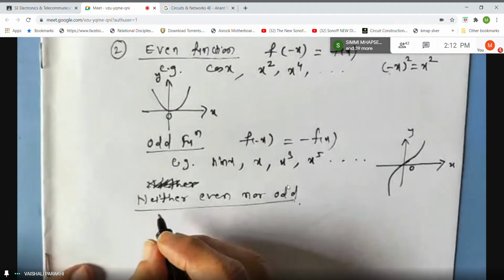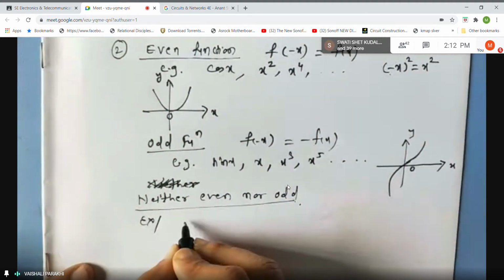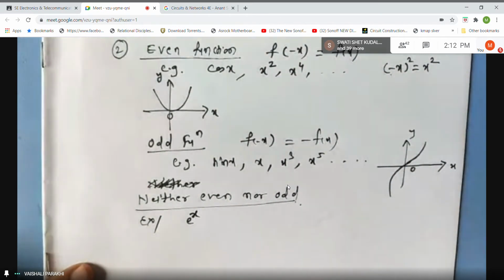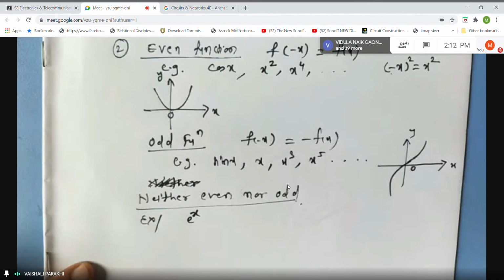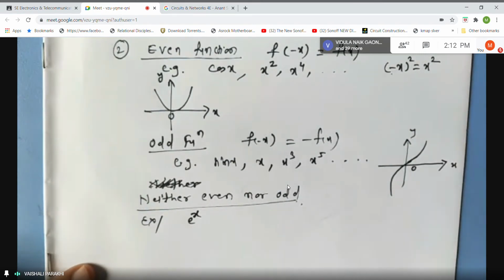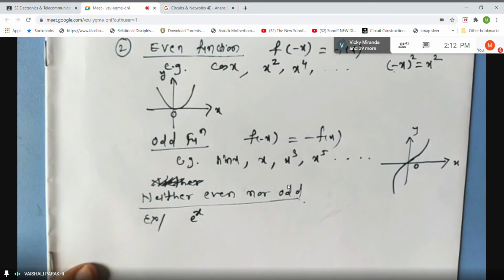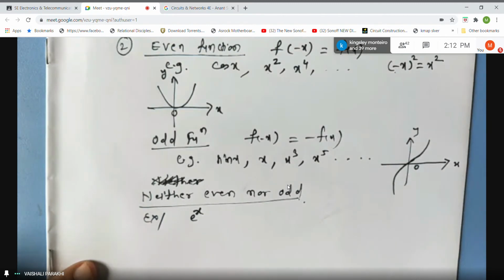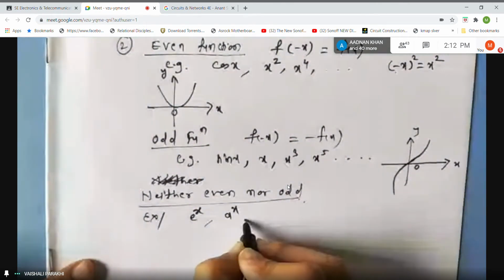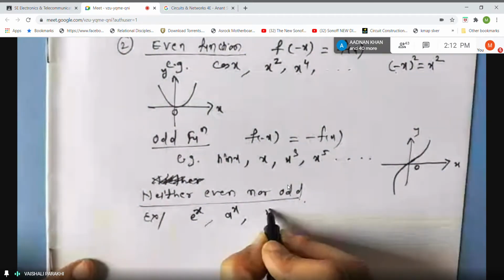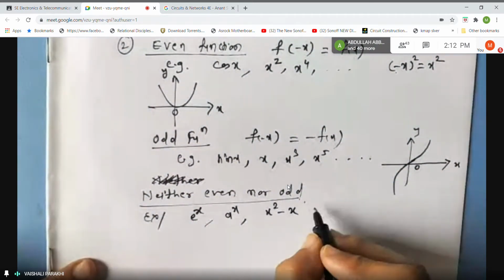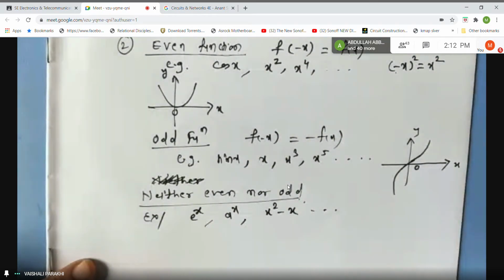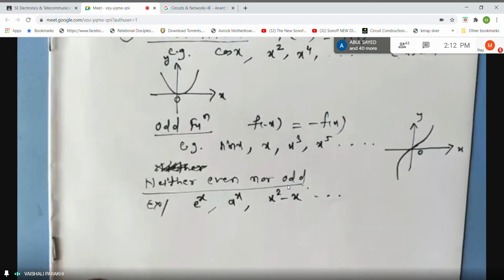For example, suppose I write e raised to x. Whether you change x to minus x or keep x as it is, e raised to x is not the same as e raised to minus x, right? Neither is it minus e raised to x. So it will never happen that the function remains the same or remains the same with opposite sign. Similarly, any constant raised to x, or x square minus x, are examples of neither even nor odd function. Now, if I give you some function, students, for example,